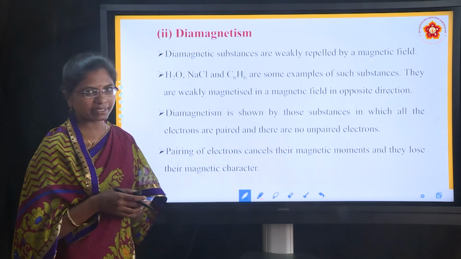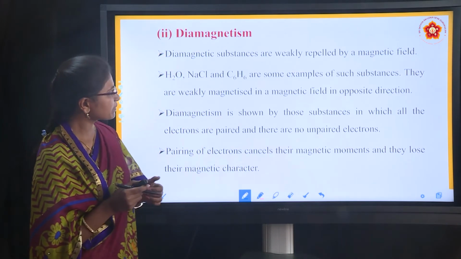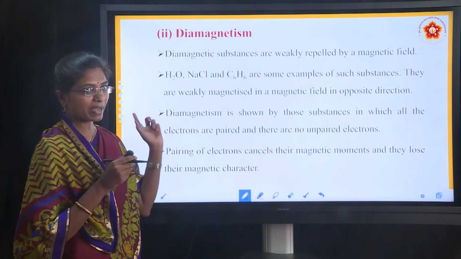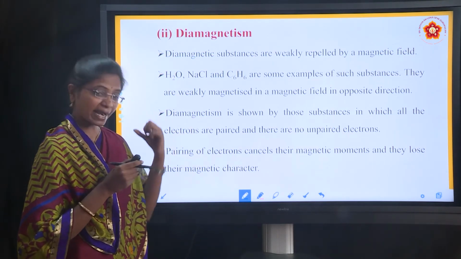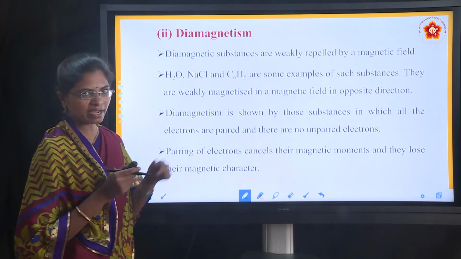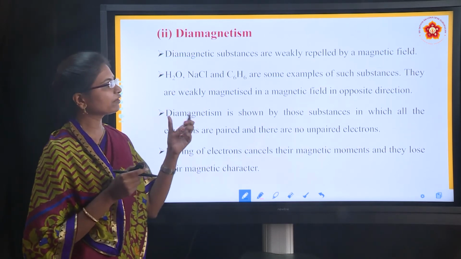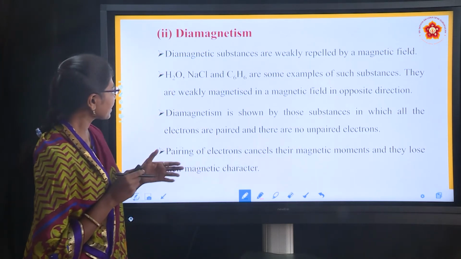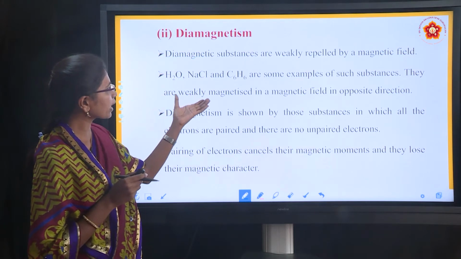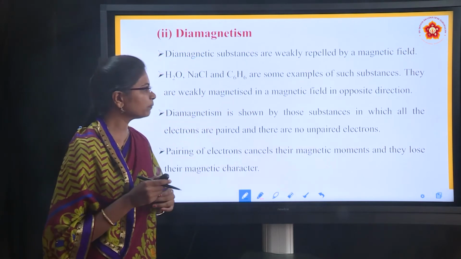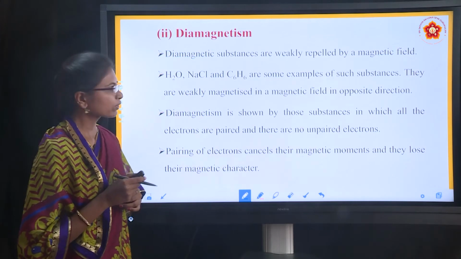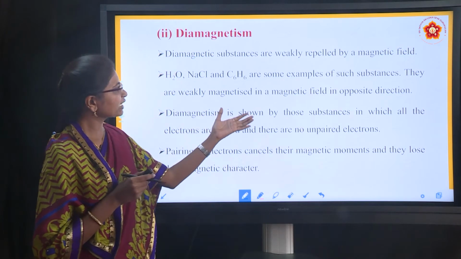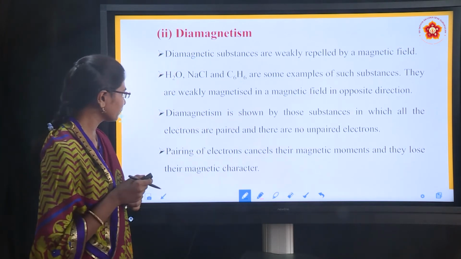Next one is diamagnetism. Diamagnetic substances are weakly repelled by the magnetic field. In paramagnetism the substance is weakly attracted by the magnetic field, but in diamagnetism it is weakly repelled by it. It means they will go away from the magnetic field. For example, water, sodium chloride and benzene are some examples of such substances. It means they do not show magnetism. They are weakly magnetized in a magnetic field in the opposite direction.